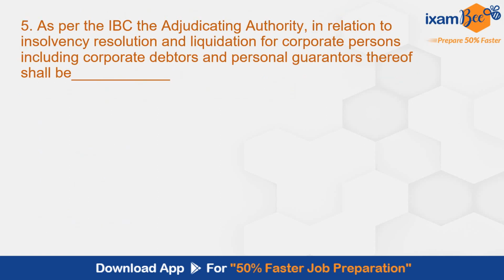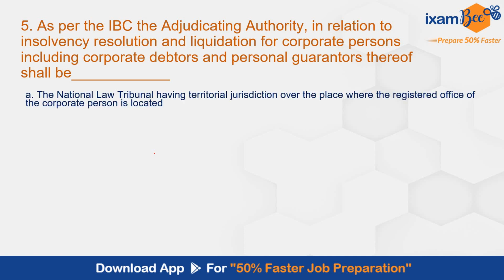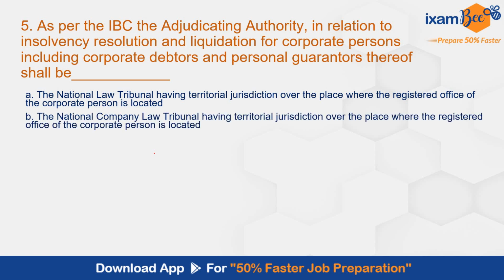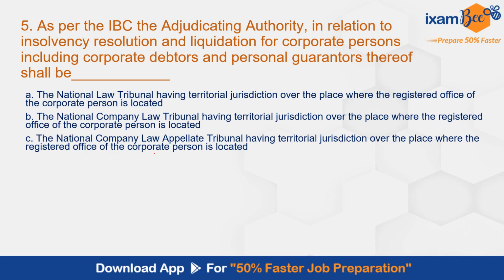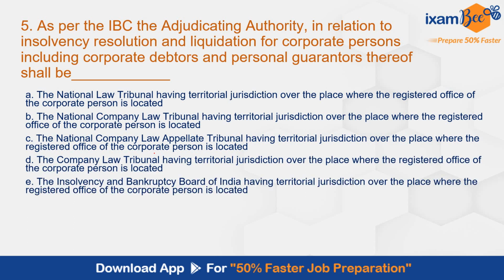Question 5. As per IBC, the adjudicating authority in relation to insolvency resolution and liquidation for corporate persons, including corporate debtors and personal guarantors thereof, shall be: National Law Tribunal having territorial jurisdiction over the place where registered office of corporate person is located, National Company Law Tribunal having jurisdiction, National Company Appellate Law Tribunal having territorial jurisdiction, Company Law Tribunal, Insolvency and Bankruptcy Code of India. Correct answer here is B, the National Company Law Tribunal. So adjudicating authority will be National Company Law Tribunal. This is as per section 60 of IBC.